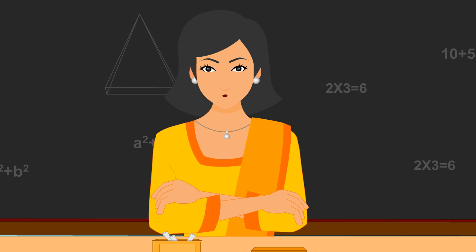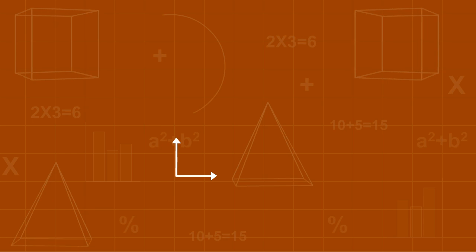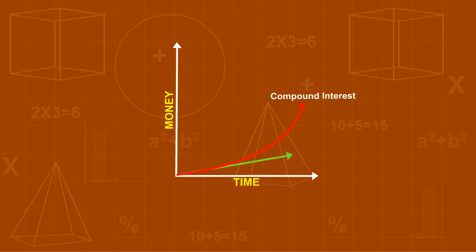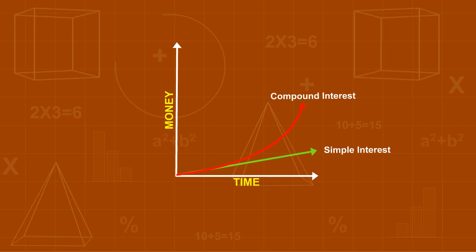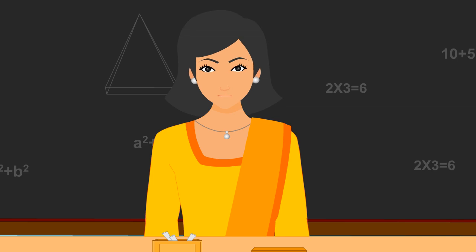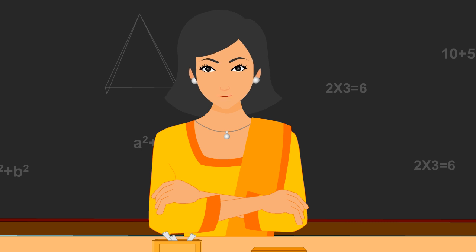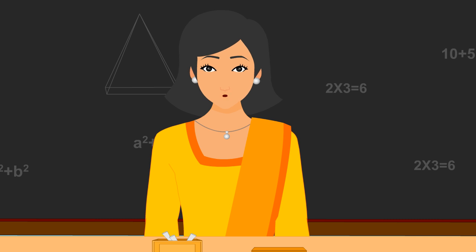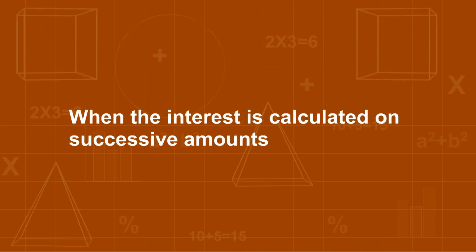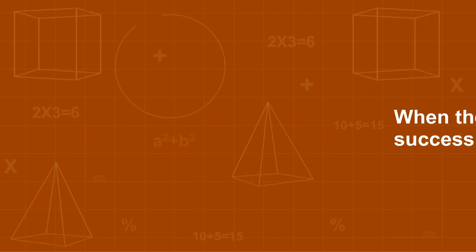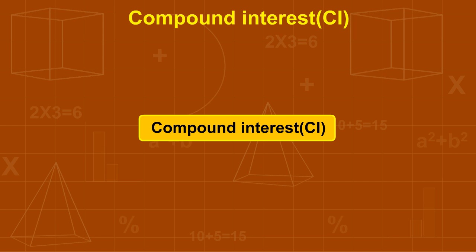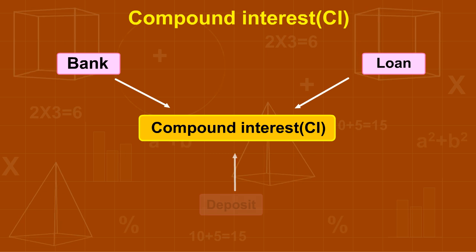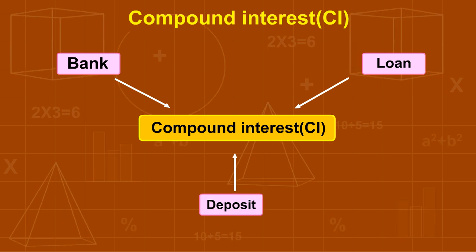Thus, we can observe that on investing the same amount of money at the same rate of interest for the same period of time with two different methods, Zishan earned more interest using the compound interest method. In case of simple interest, the interest remains the same every year. However, in compound interest, at the end of each year, the interest gets added to the principal and the amount becomes the new principal for the next year. When the interest is calculated on successive amounts, we name it compound interest. All banking, financial and business transactions involving loans and deposits follow the principle of compound interest.